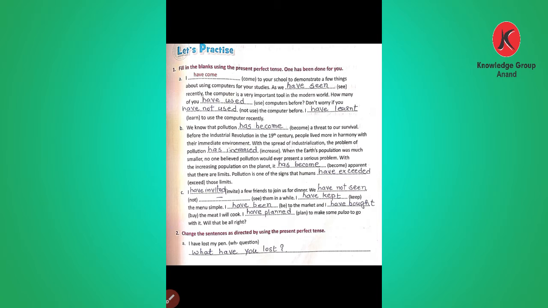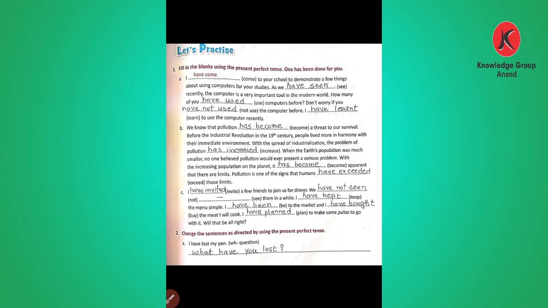I have invited a few friends to join us for dinner. We have not seen them in a while. I have kept the menu simple. I have been to the market and I have bought the meat I will cook. I have planned to make some pulao with it.